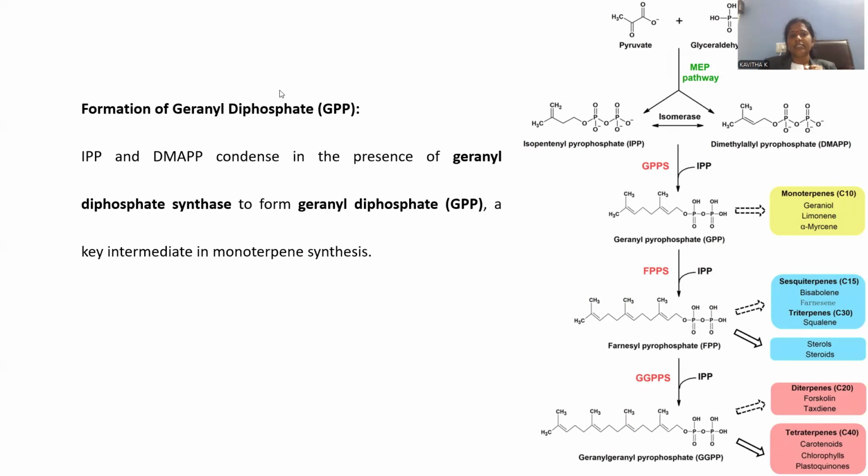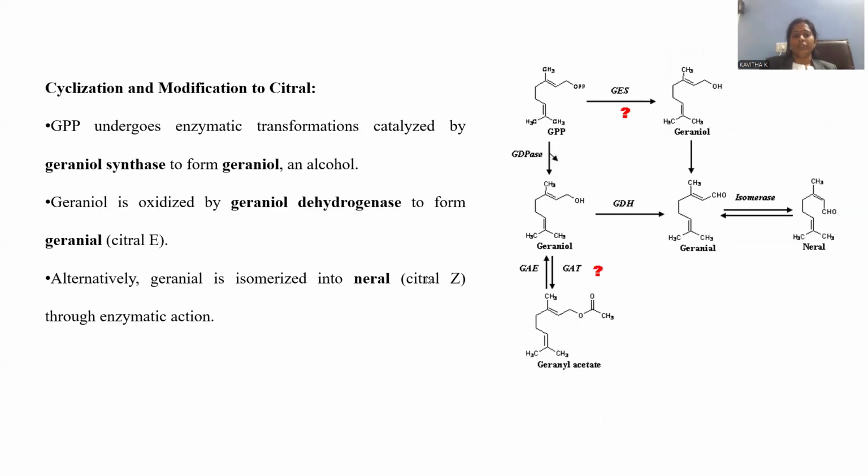GPP is synthesized. GPP is the most important key intermediate in order to manufacture so many kinds of terpenes. Geraniol can be synthesized, limonene, myrcene can be synthesized starting from this GPP intermediate. This is the way GPP manufacturing we covered.